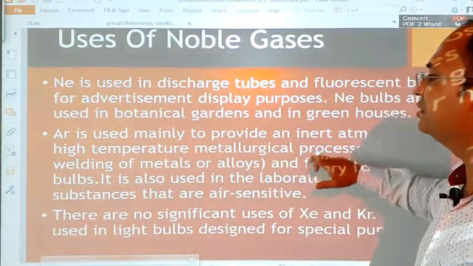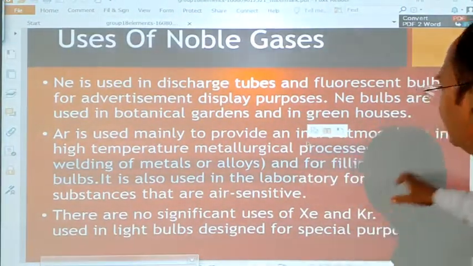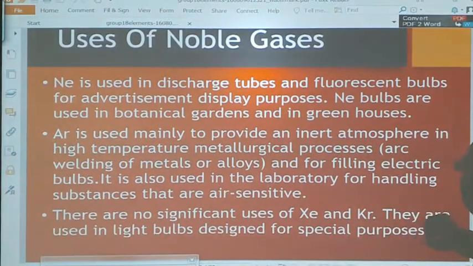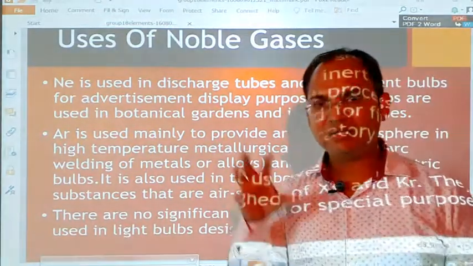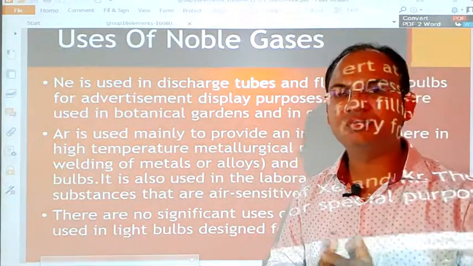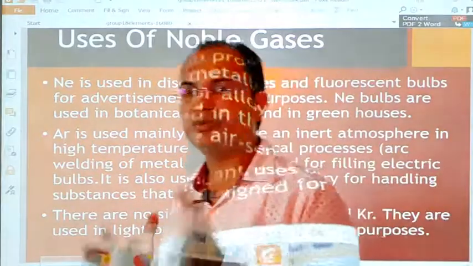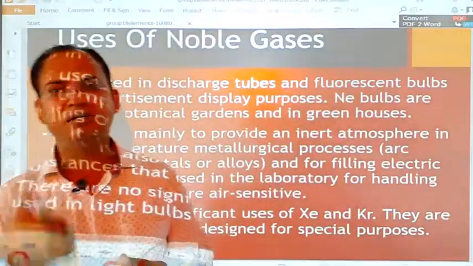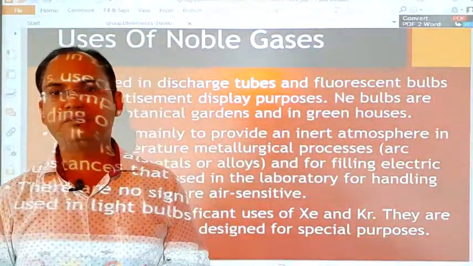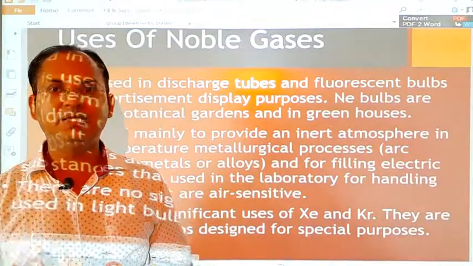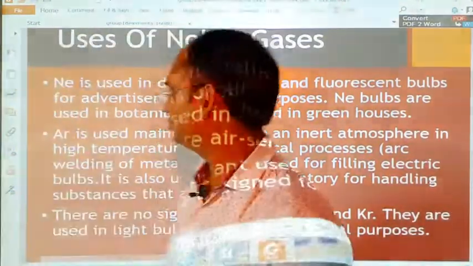Argon is used mainly to provide an inert atmosphere in high temperature metallurgical processes. Metallurgical processes are the processes through which metals are purified or extracted from their ores. In that, argon is used.